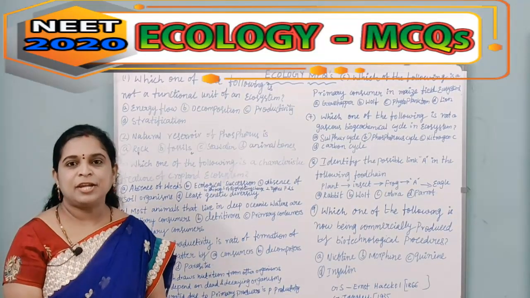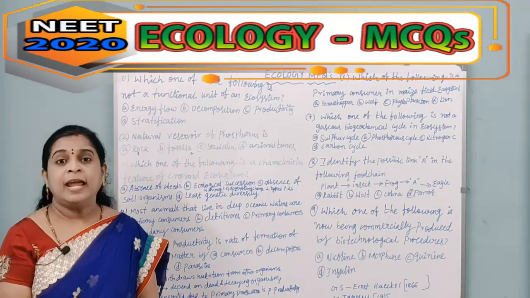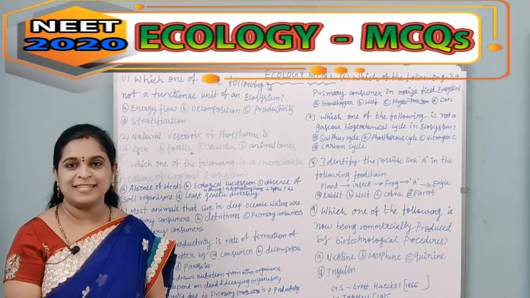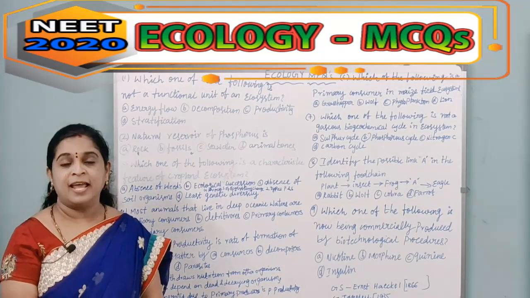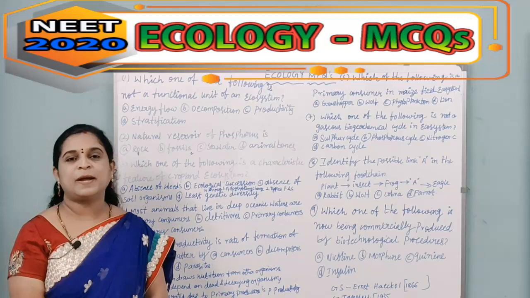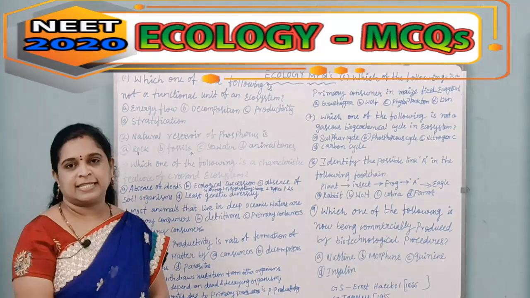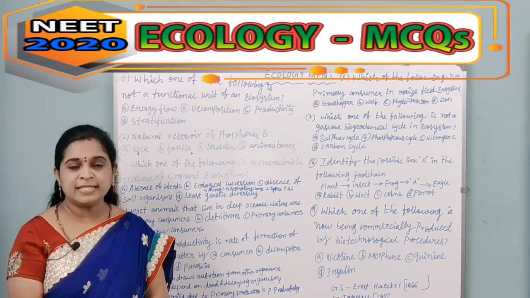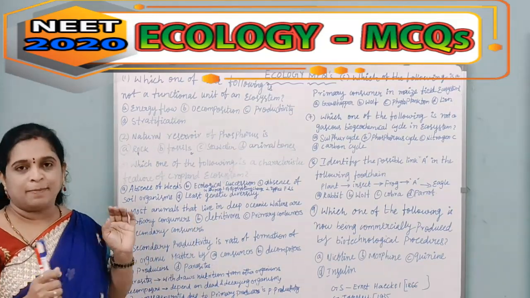Ecology is the study of the interaction of living organisms with their environment. It includes the living things called biotic factors and also non-living things called abiotic factors. The word ecology was coined by the German scientist Ernst Haeckel in 1866, and the word ecosystem was coined by A. G. Tansley in 1935. So let us get into the MCQs.